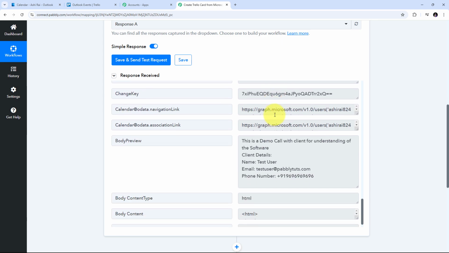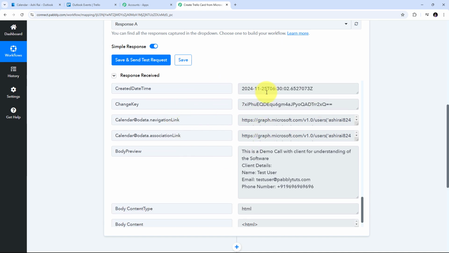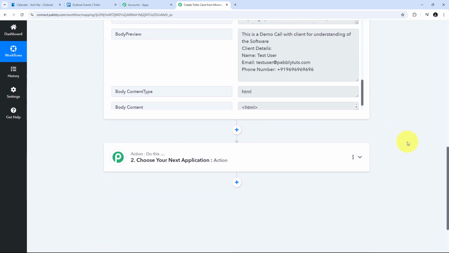Now that I have received all the details of my event and I have received this response from Outlook calendar or from Microsoft Office 365, now what I need to do is I need to use all these details, and by using these details, I want to automatically create a new card in Trello with all the details of my event. So for automatically creating a new card in Trello, I need to set up my Actions tab.